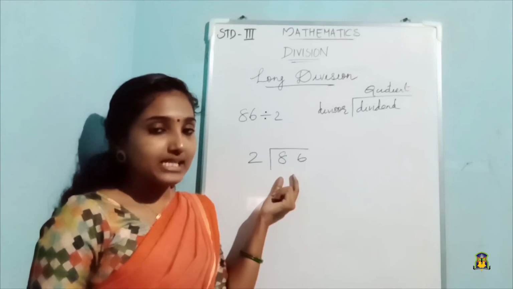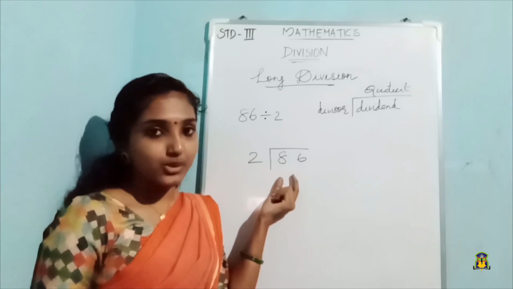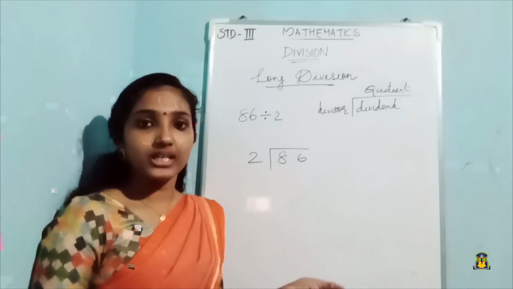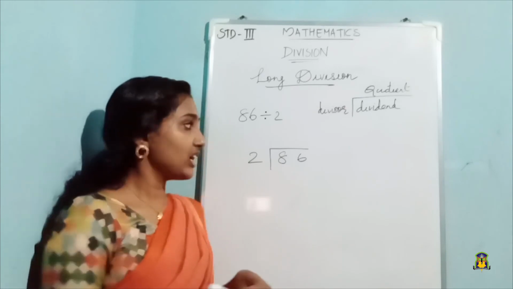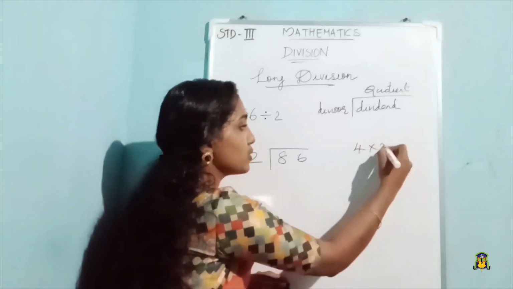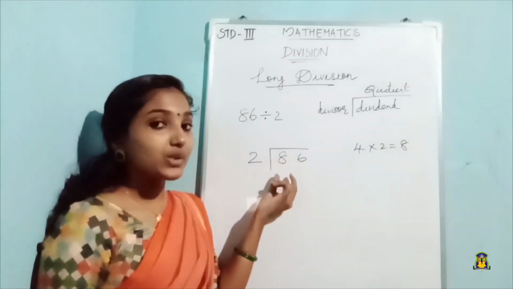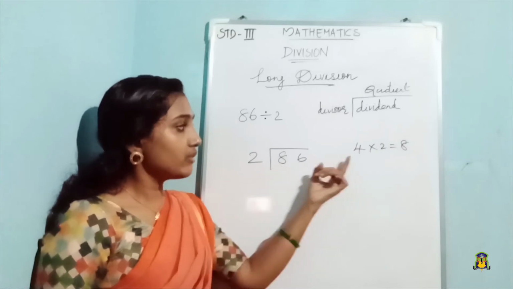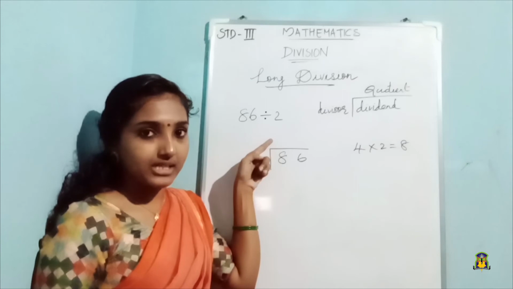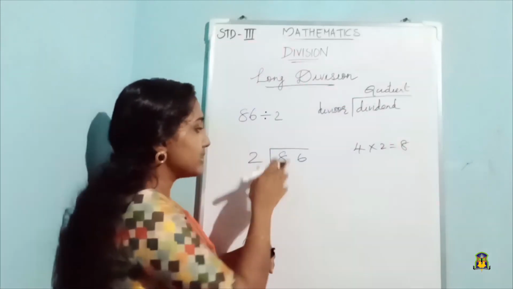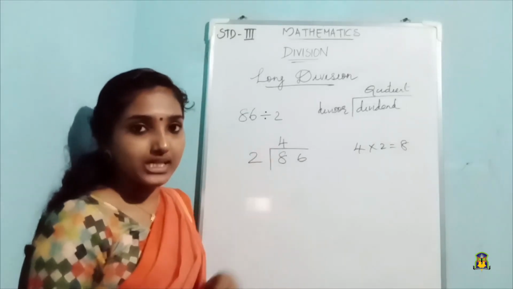In which place does 8 come in the table of 2? 1 2 is 2, 2 2s are 4, 3 2s are 6, 4 2s are 8. How many times? 4 2s are 8, right. So what is our next step? We will write this 4 here in the quotient place, just above this 8.